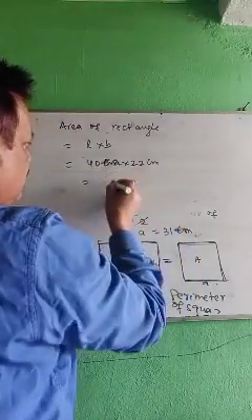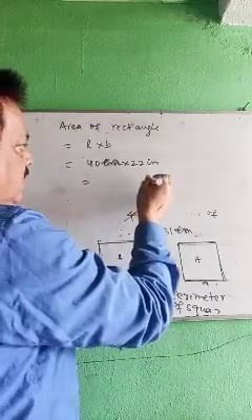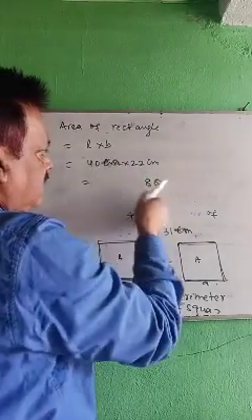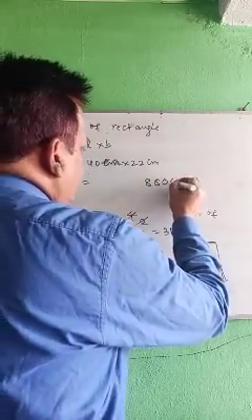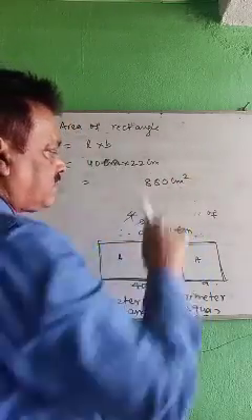You are going to multiply. 0 you can keep here. 4 2s are 8. 4 2s are 8. Because this 0 you can keep on your right side. So how much did it become? 880 centimeter square.